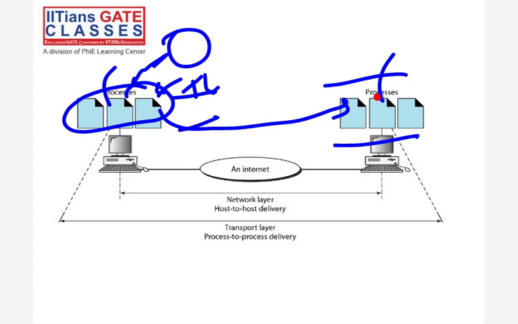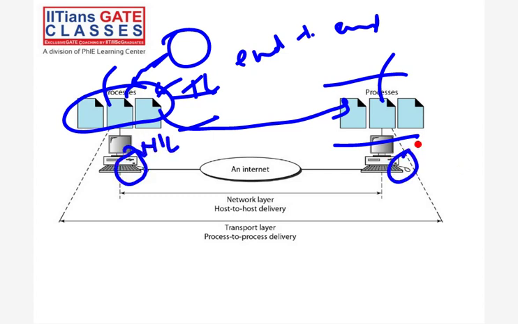But when you think from the network layer, it will be host to host delivery. Host to host delivery means I am not talking about a process, I am talking about the complete host.